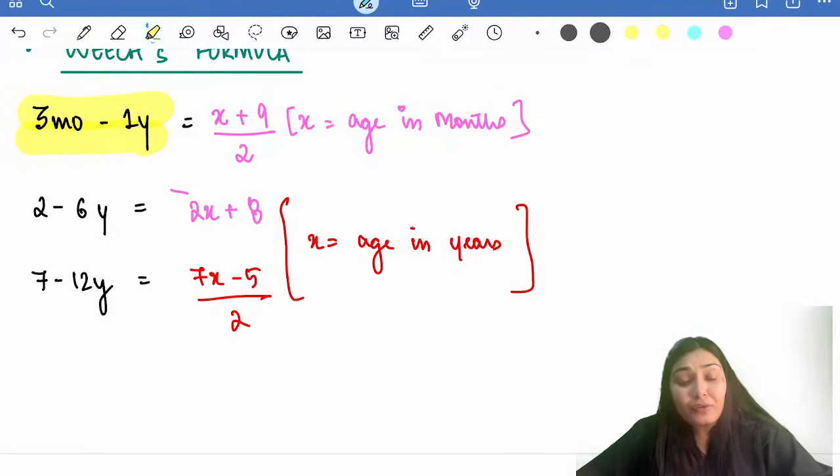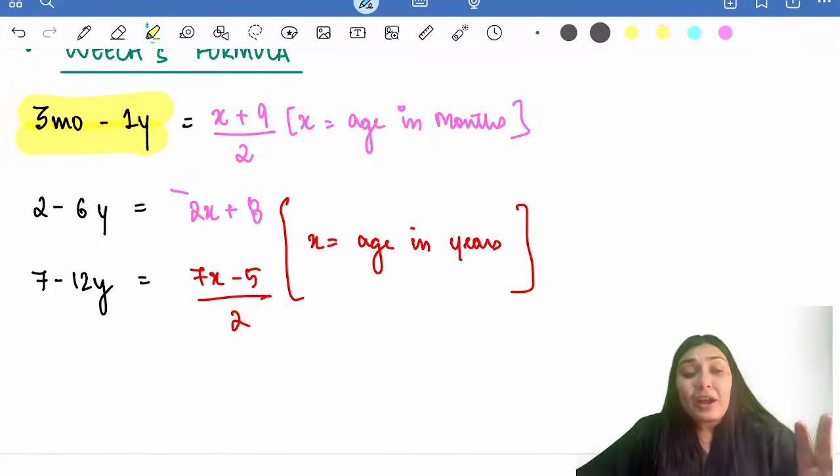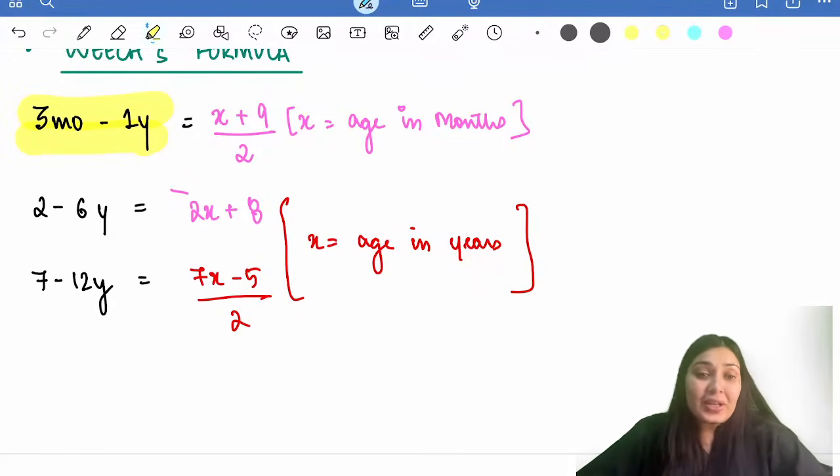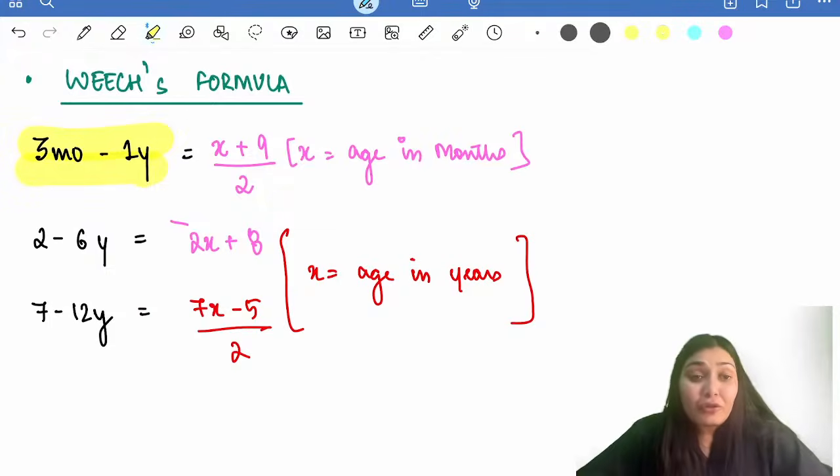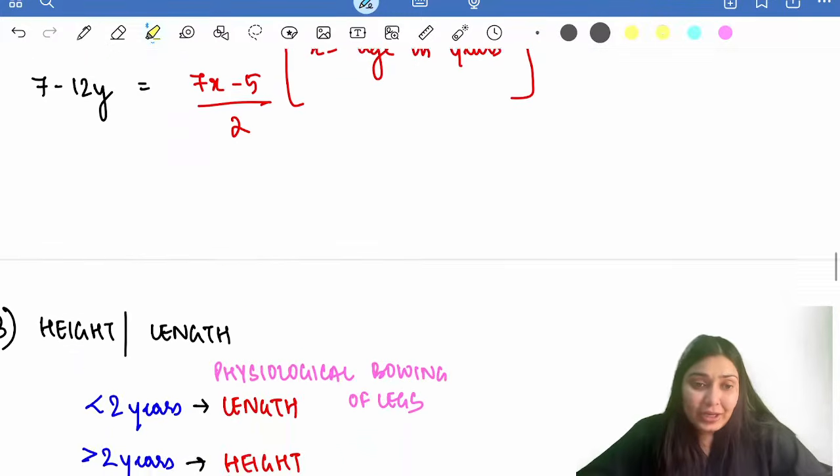After that, after 1 year of age, from 2 to 6 years of life and 7 to 12 years of life, we have different formulas. 2 to 6 years, we have 2x + 8, where x now is the age in years. So let's say a 4-year-old child: 2 into 4 plus 8, that would be 8 plus 8, that is 16 kgs, right? And 7 to 12 years, we have the formula (7x - 5) / 2, where x is again age in years. So these are the 3 Weech formulas for 3 different age groups that tell me the expected weight of the child at that particular age.